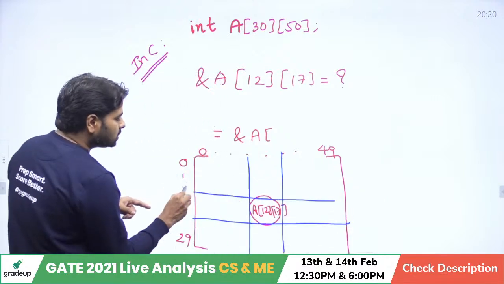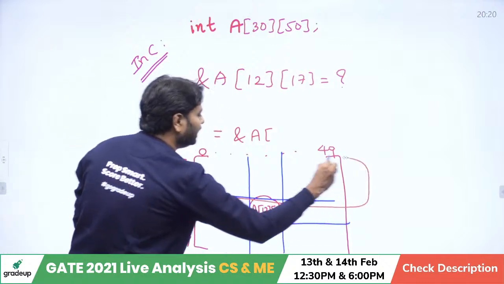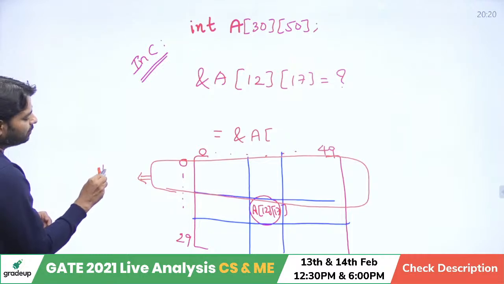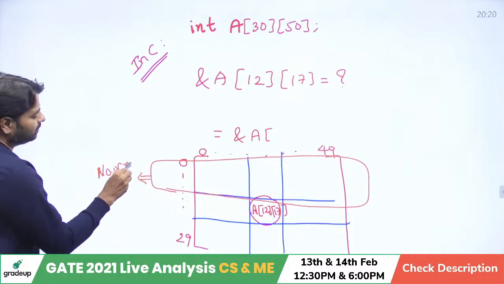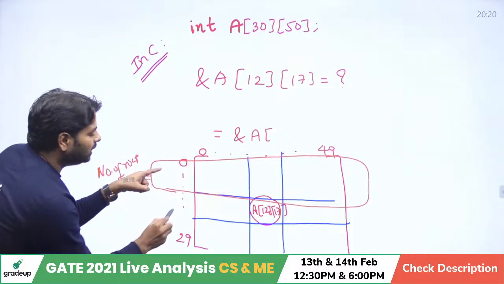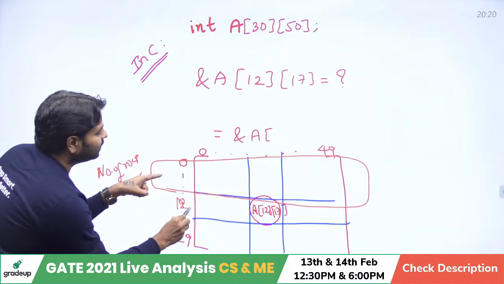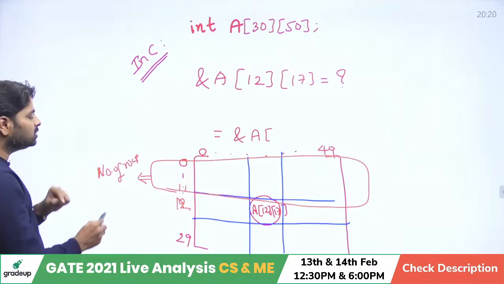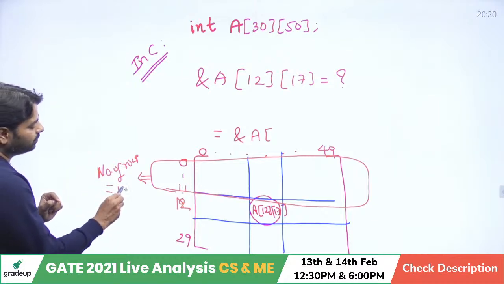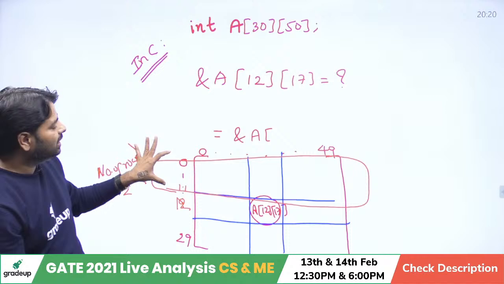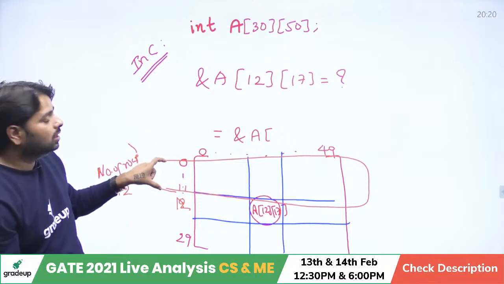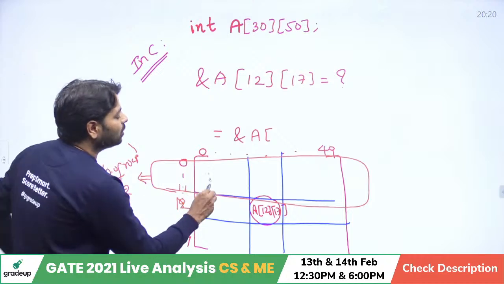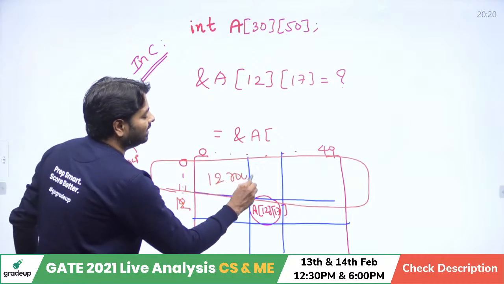Here, how many rows are there? You need to calculate this. How many rows? Quick. If this is 12, then definitely 0 to 11 you have. That means total 12 rows. Don't say 11, total 12 rows. And 12 rows we have here, 0 to 11.